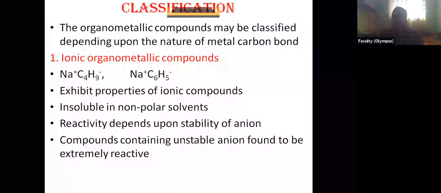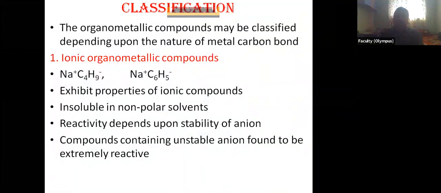Now we know the properties of ionic compounds. Salts are insoluble in organic solvents or non-polar solvents. Similarly, these ionic organometallic compounds are insoluble in non-polar solvents like benzene, ether, etc. Means these are soluble in polar solvents like water.